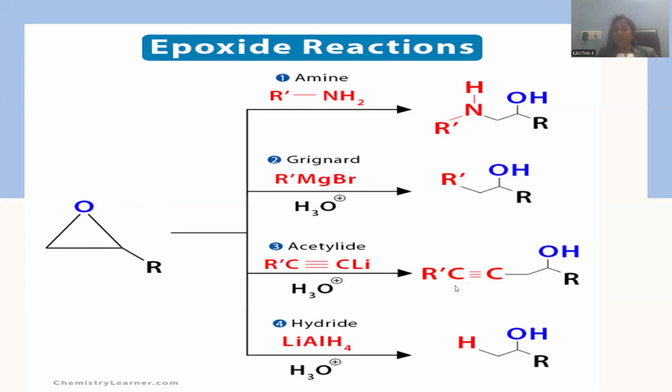This is the way the acetylenic triple bond will be attached at the terminal carbon atom of the epoxide. Let me go for the reduction. Simply, hydride will be added. Hydride stands for what? H negative, right? Whenever H negative is added, H negative is the nucleophile over here. All these are in the category of nucleophilic addition over the epoxide linkage.